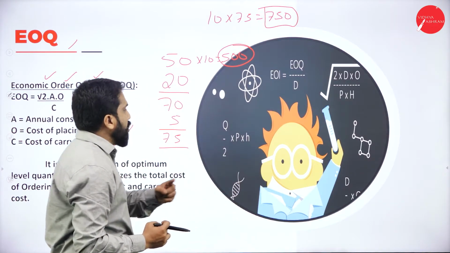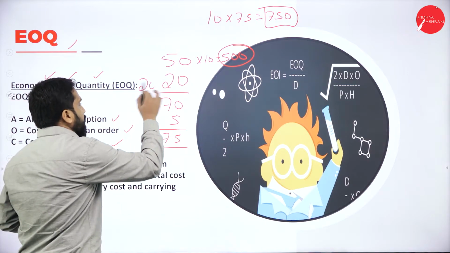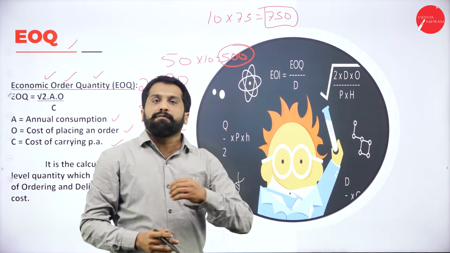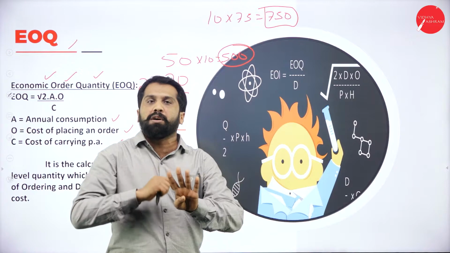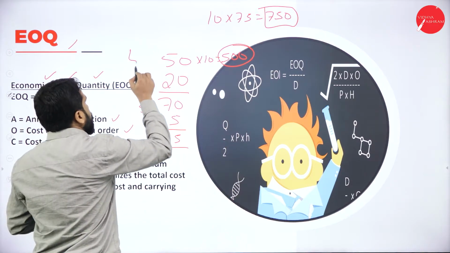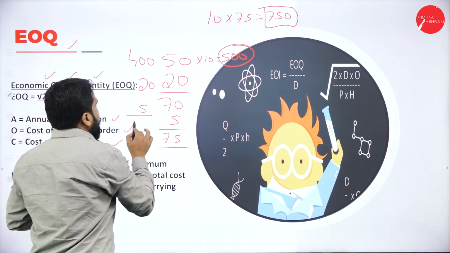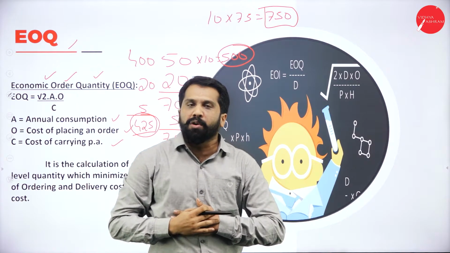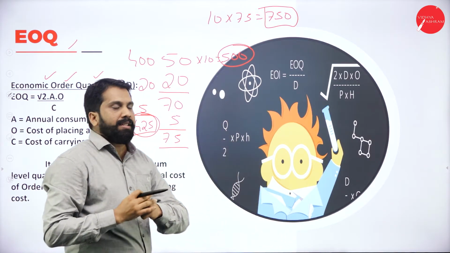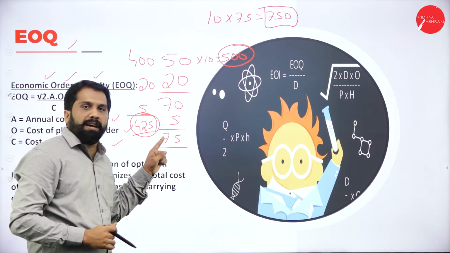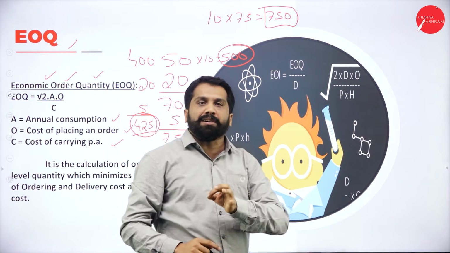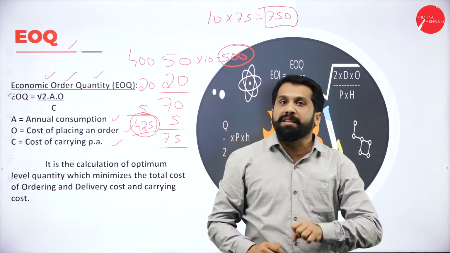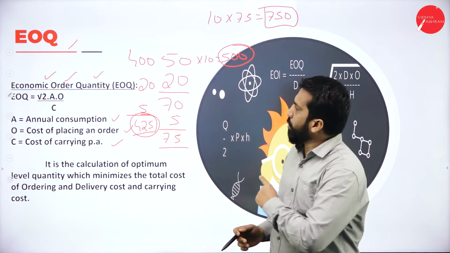Now, I go alone. My transportation cost is 20. My order cost is 5. For me, the book cost is 40. 40 into 10 is 400. Now, 400 plus 20 plus 5, 425 is my cost. If I go alone to bring 10 books, the cost for me is 425. If you go individually, the cost is 750. See, if you apply EOQ, the cost will be less. If you don't apply EOQ, the cost will be more.